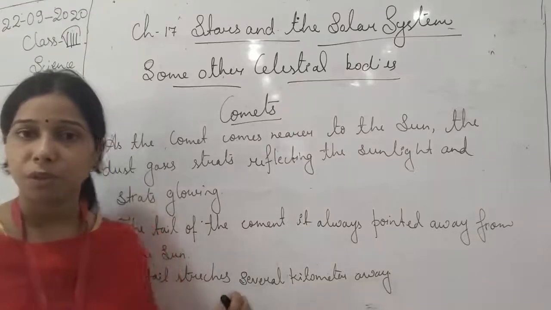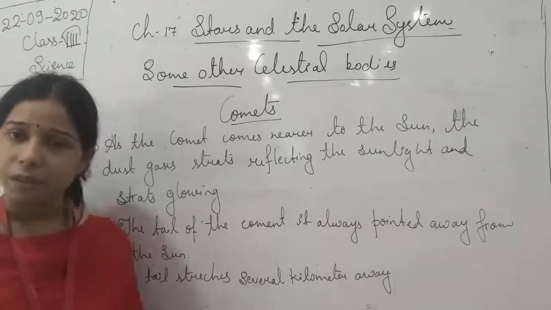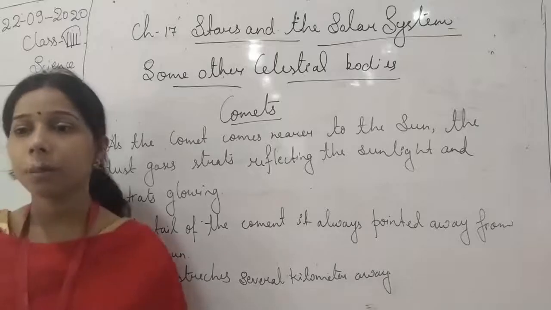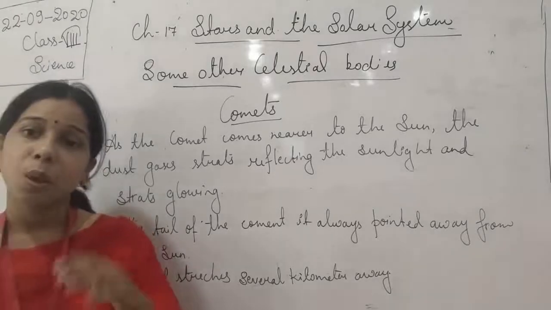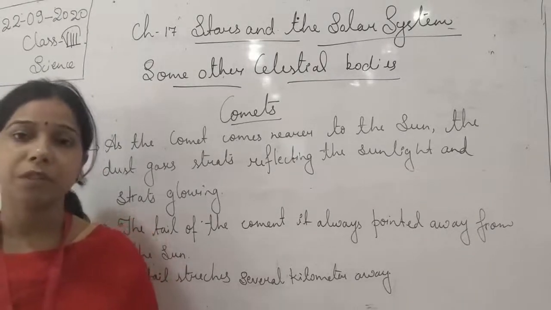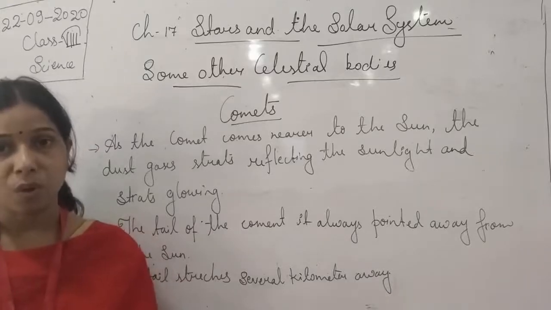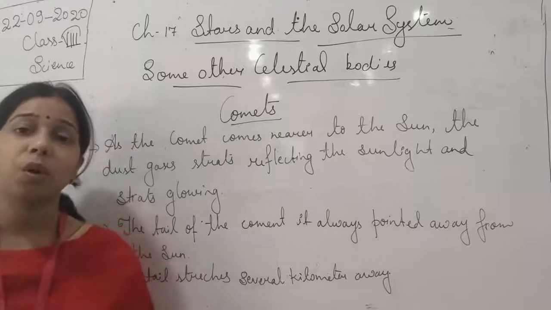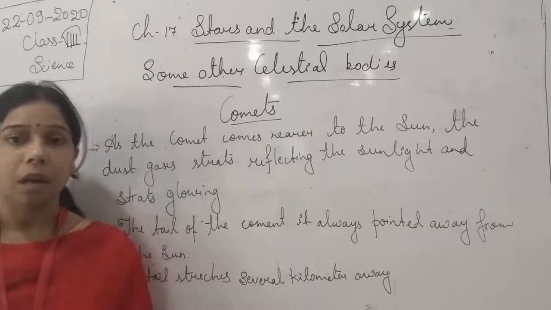What about the asteroid, students? See, the possibility is there that we can see the asteroid. Normally the small size asteroids, when they reach the Earth's surface, they used to burn away. So it is difficult for the asteroid, but most of the time asteroids do not come nearer to the Earth's surface.